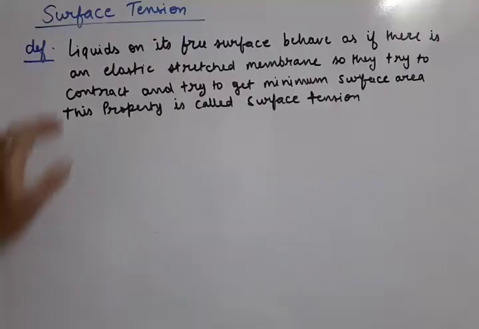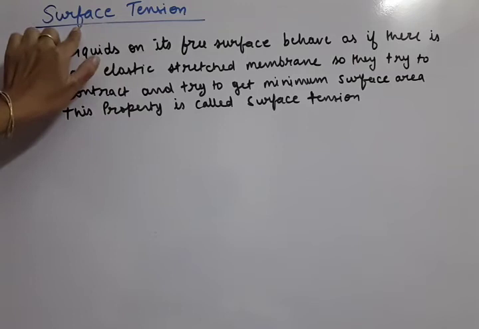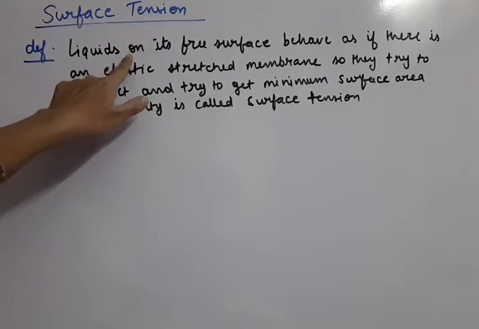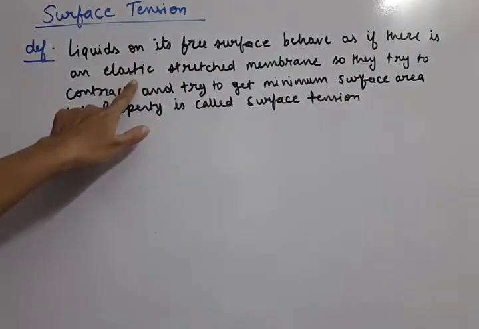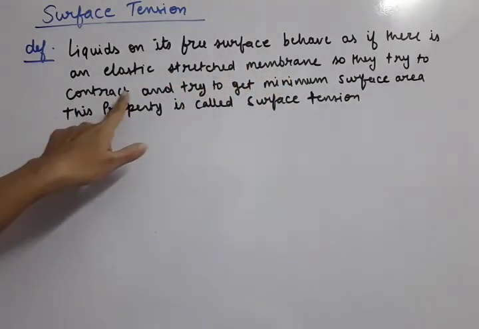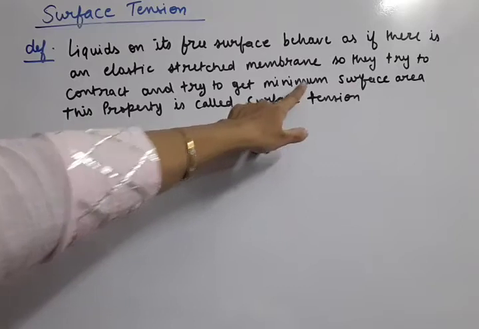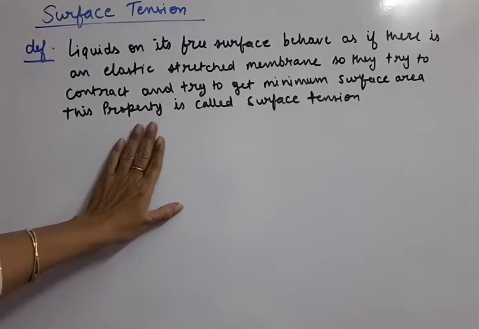Note down. Now let us understand the surface tension property. This property is with the liquids, and by the name you can see that there is some particular property on its surface only. That is called surface tension. Let us read the definition. Liquids on their free surface behave as if there is an elastic stretched membrane, so that they try to contract and try to get minimum surface area. This property is called surface tension.